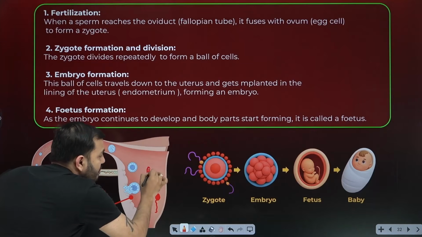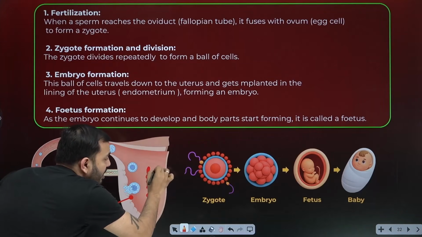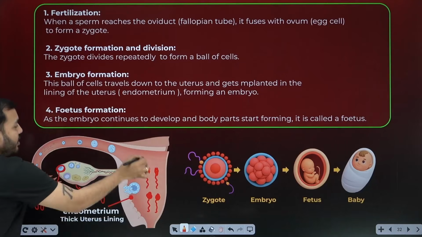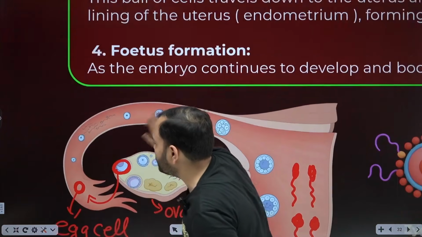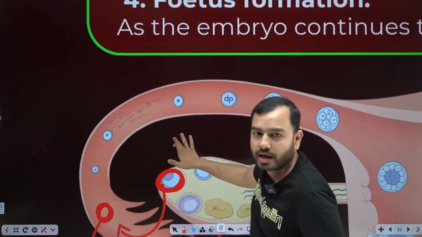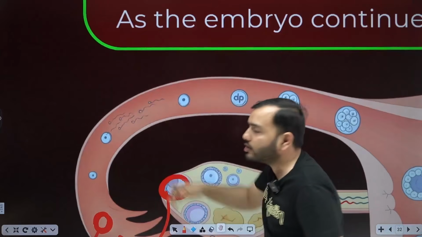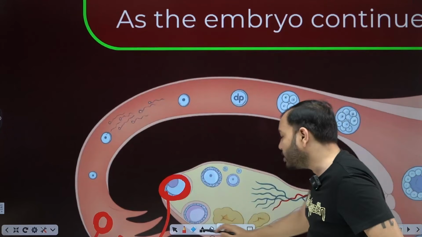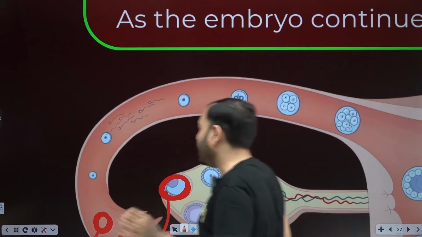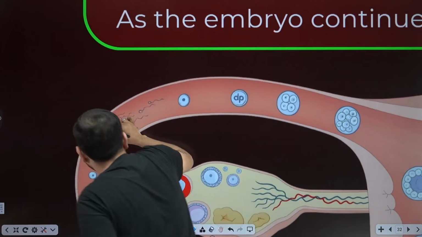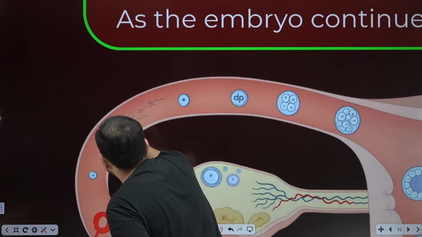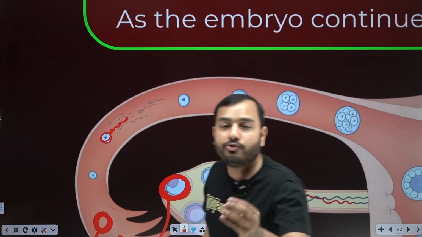Whose egg will it be? Look, boys, there is competition going on. Look, they must be visible here. I'll zoom in a little bit. Did you see them? Right, small. Lots of sperms reached. Now, among these, any one sperm will be with the egg. One lucky fellow will fertilize the egg and form the zygote.